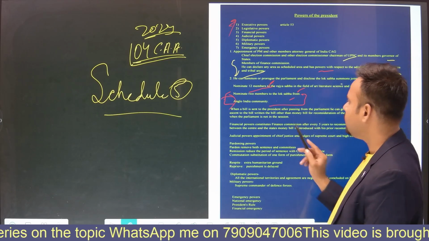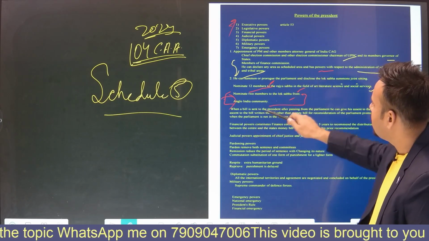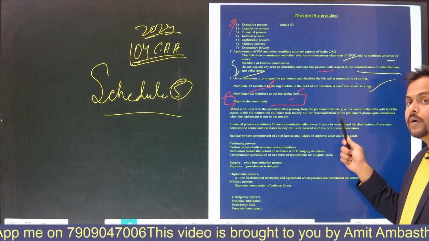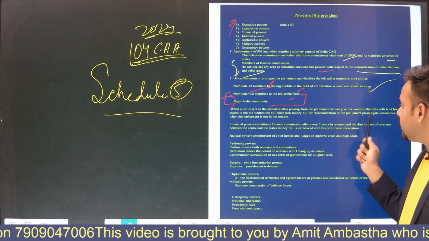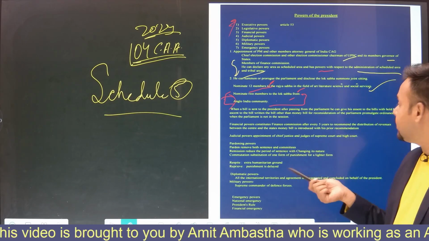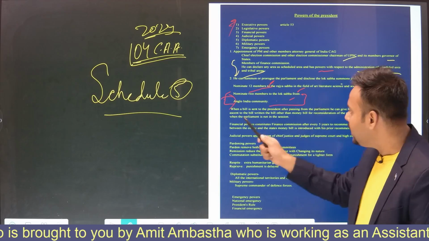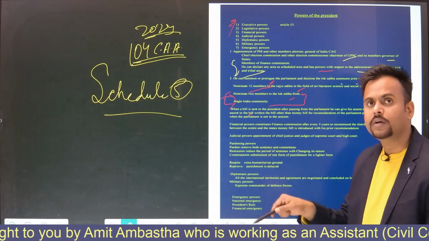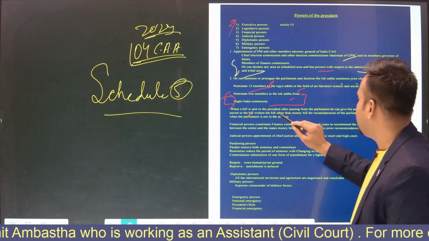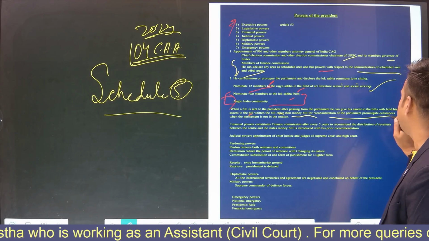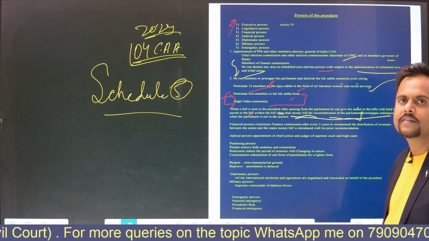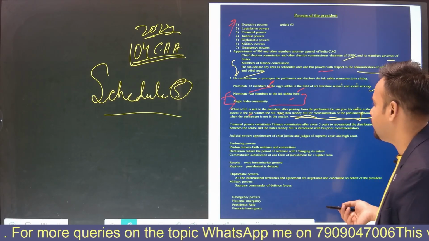Okay. See, when a bill is sent to the president after passing from the parliament, what are the different things which he can do? He can give his assent to the bills without any interference or without any questions. He can withhold his assent to the bill, other than a money bill. He can also return it for reconsideration by the parliament. He can promulgate ordinances when the parliament is not in session.